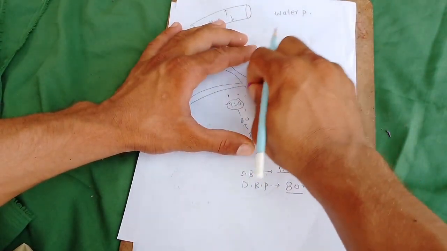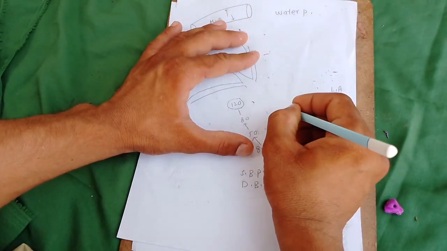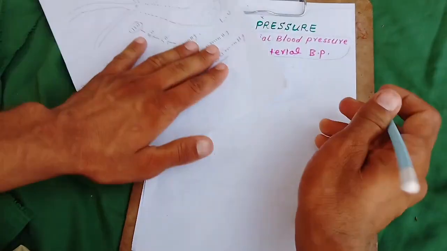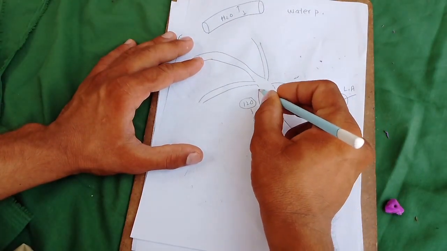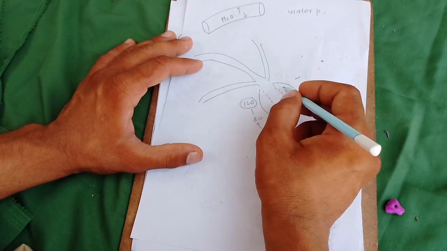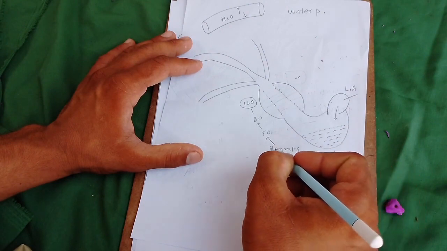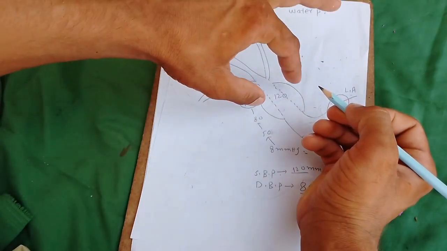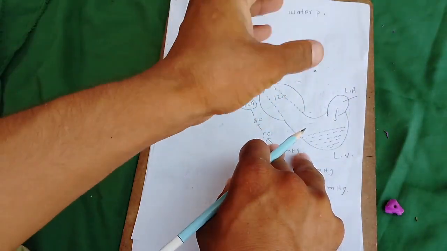Now the aorta expands. The aorta expands because this is the normal relaxed aorta, and more blood is coming here. The aorta expands because the pressure is increasing from 8 up to 120, so 120 of pressure is transferred through the blood here. This pressure at this point is called systolic blood pressure.